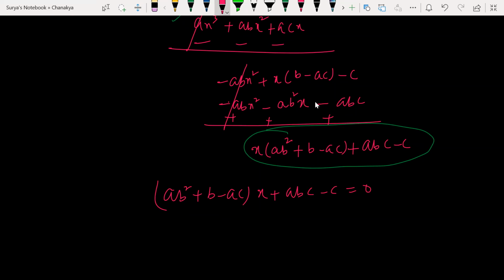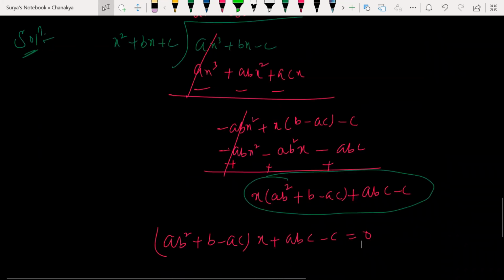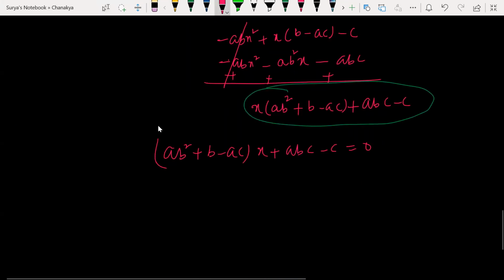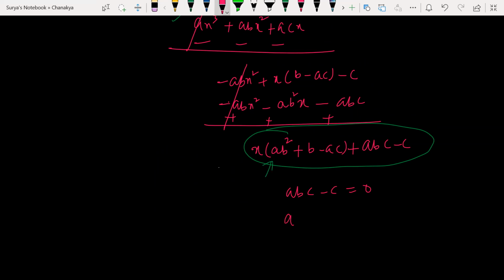Now it's a quadratic polynomial. Look at this here. The ab value is what is being asked for. Remainder is 0 is nothing but here the x value is what? Factor x value will be 0. Yes or no? If I substitute, what will it become now? abc is equal to c. So c cancels, ab is equal to what? 1. This is my answer. Clear? Direct answer.